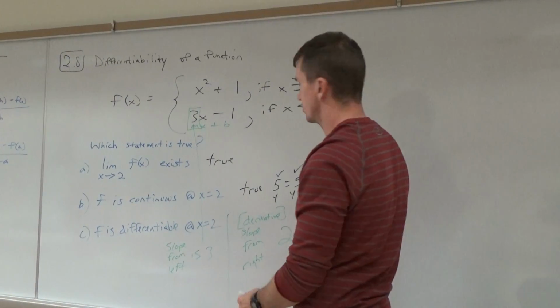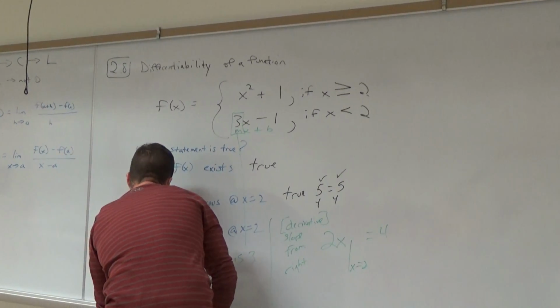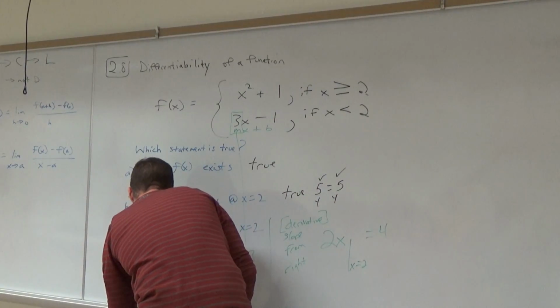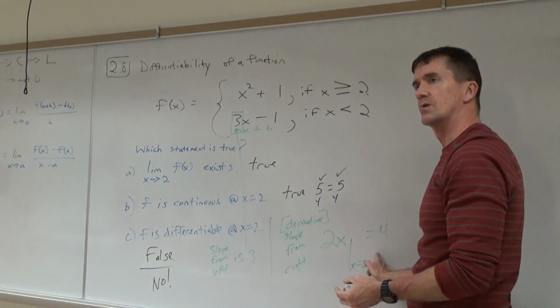What's going on with C? True or false? False. No. Is F differentiable? No. No for this guy. Slope is 3, slope is 4.